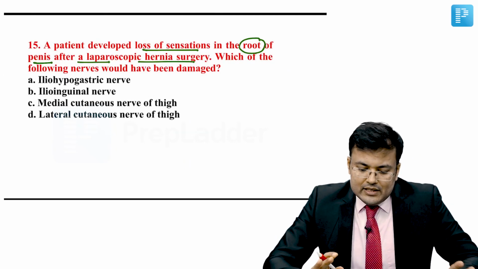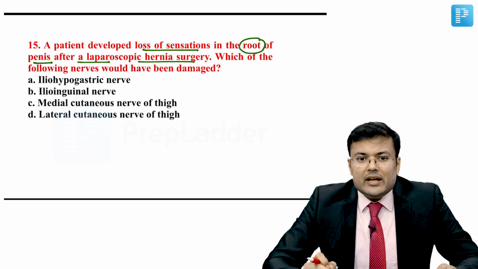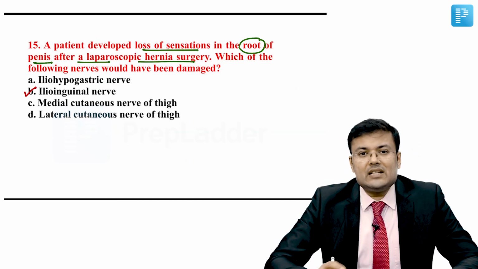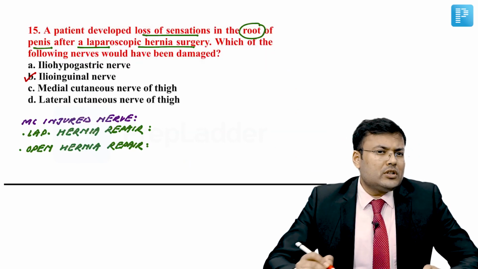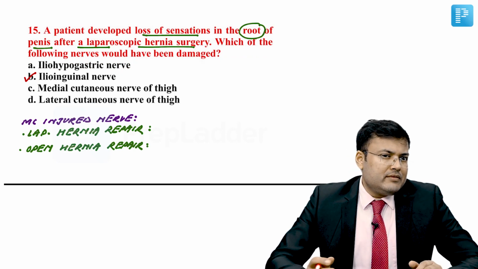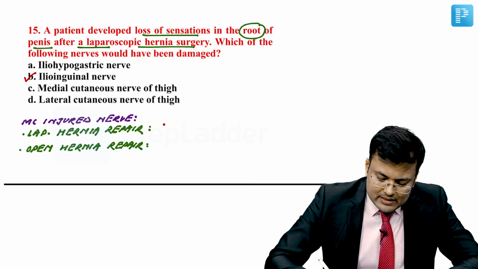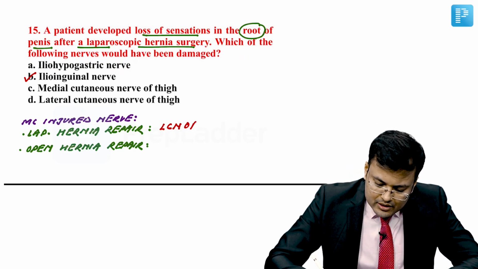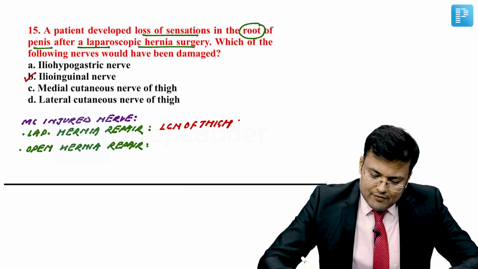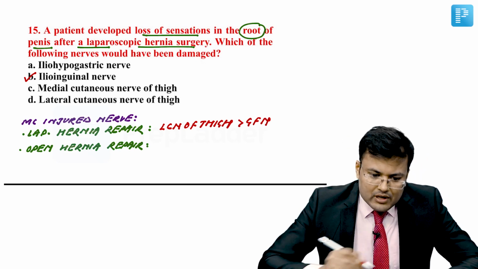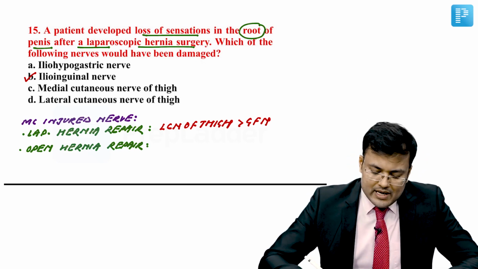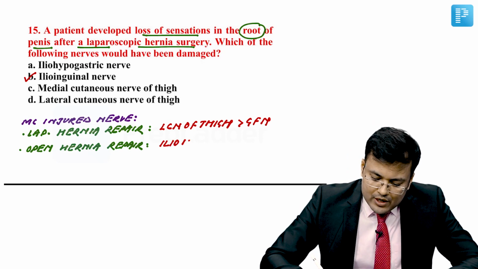So see the question again. Here there is loss of sensation in the area around the root of the penis. So obviously, what is the injured nerve? That is the ilioinguinal nerve. There are two other questions which are commonly asked in the exams. What is the most commonly injured nerve in laparoscopic hernia repair? That is the lateral cutaneous nerve of thigh, followed by the genitofemoral nerve.